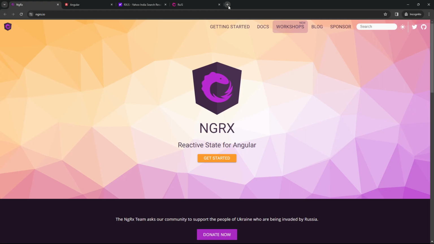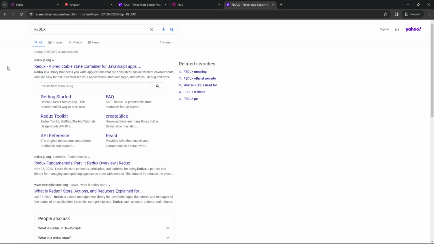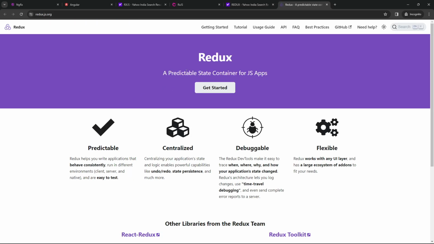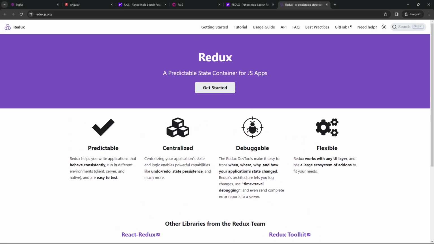application. Now, NGRX relies very deeply on a concept known as Redux. Now, the Redux concept is really great and is available for a wider scope of frameworks like React, Angular, Vue, and many more libraries and frameworks.